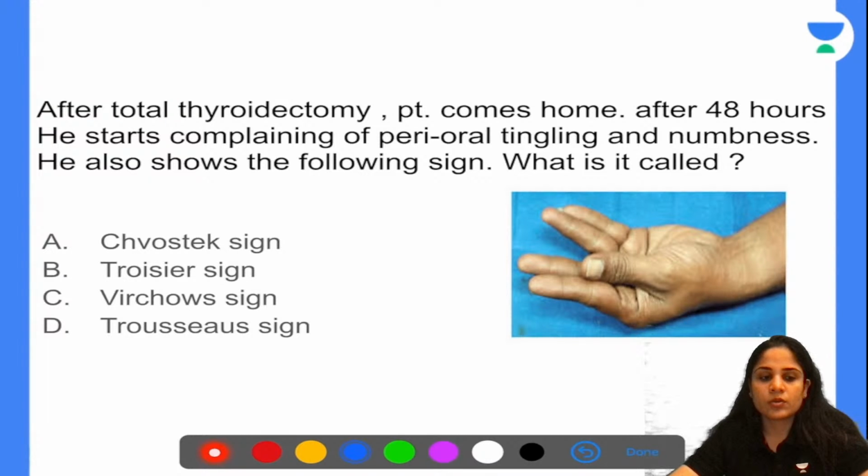Okay. I can see that most of you have answered it correctly as D, Trousseau sign. A few of you are confused between B and D. That was my intention, to confuse you all.